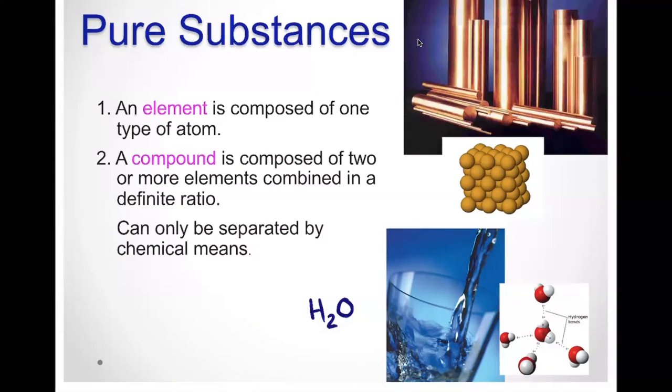If we took water and ran electricity through it, or some other type of energy, you could separate it into its elements, hydrogen gas and oxygen gas. And we would need to balance that. But this is a chemical reaction, and this requires energy. A compound can be separated by chemical means, by a chemical reaction.